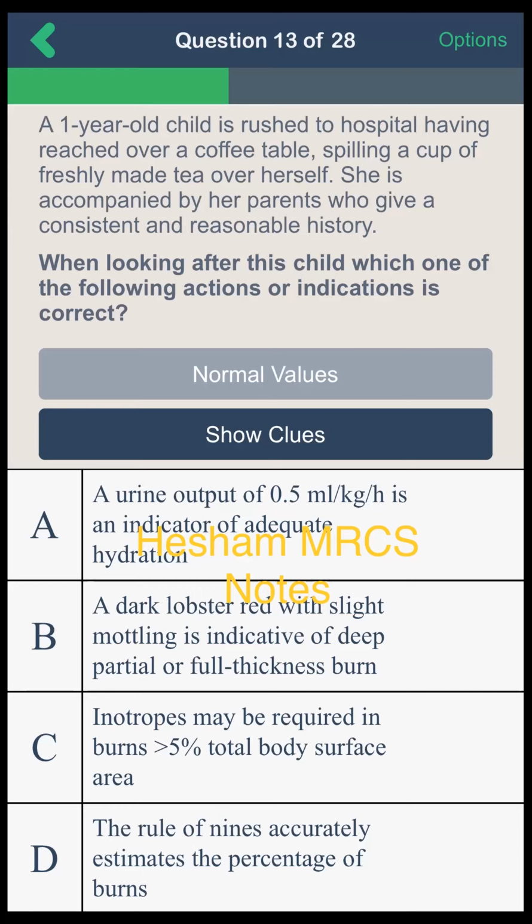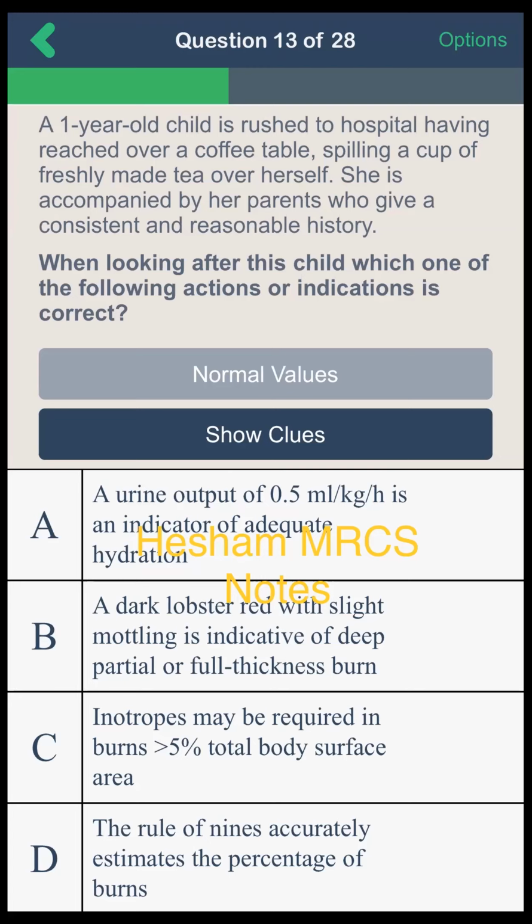A. Urine output of 0.5 ml per kg per hour is an indicator of adequate hydration. B. Dark lobster red with a slight mottling is indicative of deep partial or full thickness burn. C. Inotropes may be required in burns more than 5% of the body surface area. D. The rule of nines accurately estimates the percentage of burns.